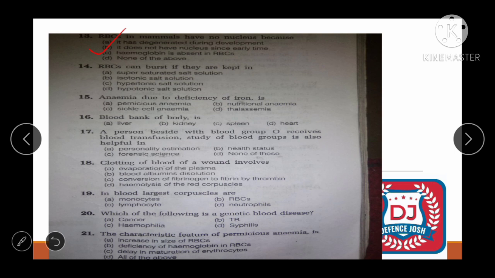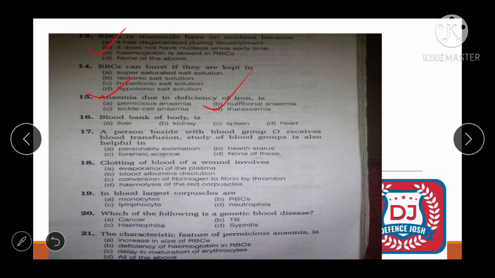There are two solutions, hypertonic और hypotonic. अगर hypotonic salt solution में हम RBC को रखते हैं तो they get burst. So correct answer will be hypotonic salt solution. But अगर hypertonic solution में रखते हैं so they will swell up or shrink. Sorry, they will shrink.